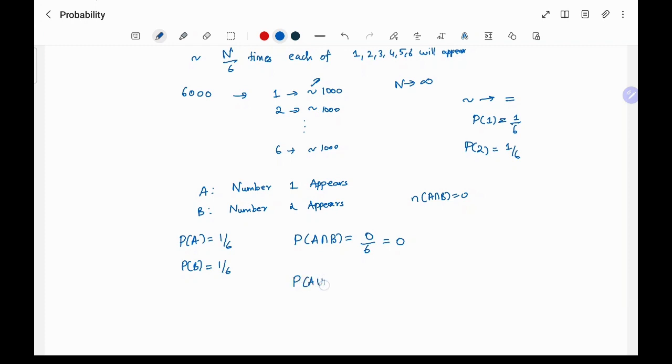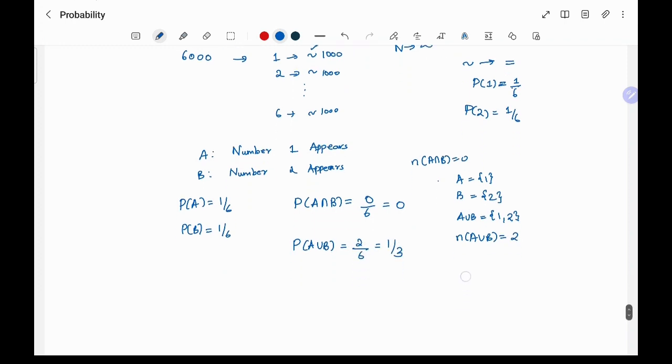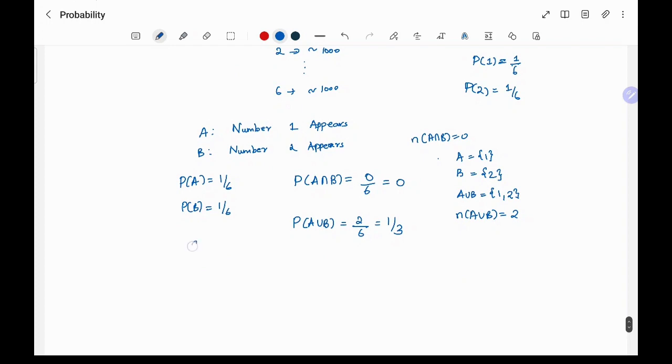What about A union B? So A union B is either number 1 or number 2 occurring. That is saying, A itself is 1, B itself is 2. So A union B is {1, 2}. So n of A union B is 2. So this is 2/6, which is nothing but 1/3. Right? Suppose I have some C,